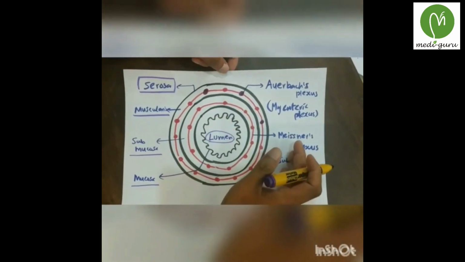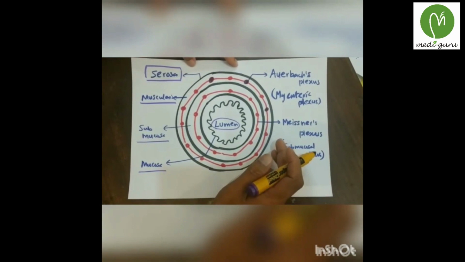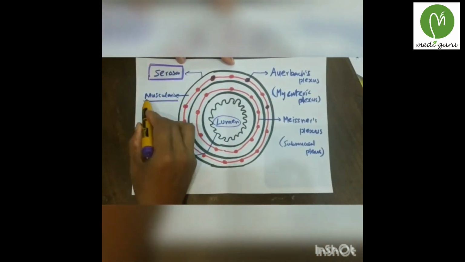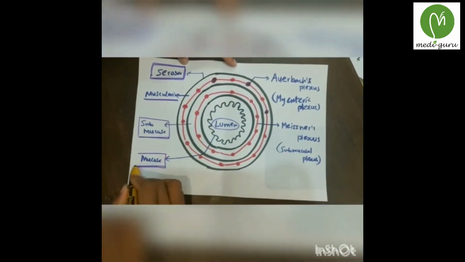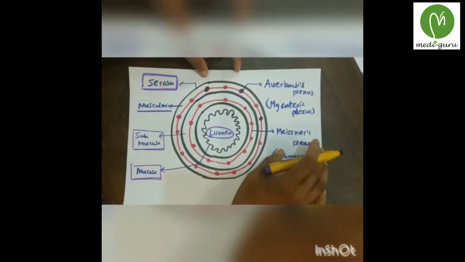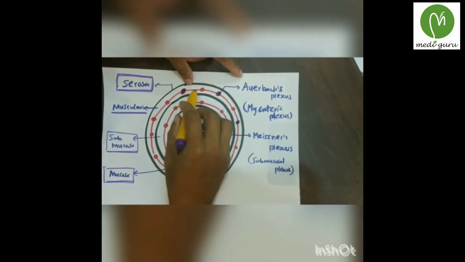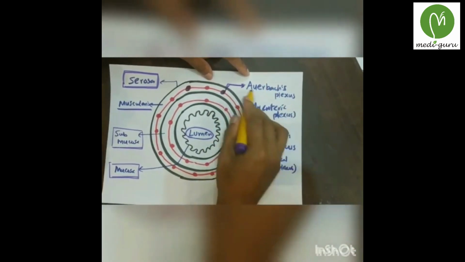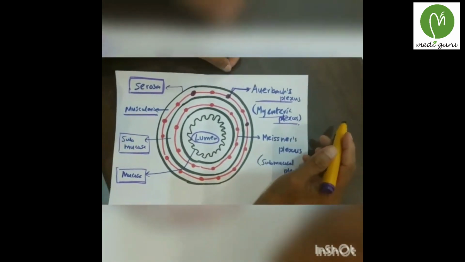This is the cross section of our alimentary canal. We know that the alimentary canal consists of 4 layers. The outermost layer is serosa, then muscularis, then submucosa, and the innermost layer is mucosa. And this is the lumen of the alimentary canal. Auerbach's plexus is situated within the muscularis layer. So this is Auerbach's plexus, also called the myenteric plexus.